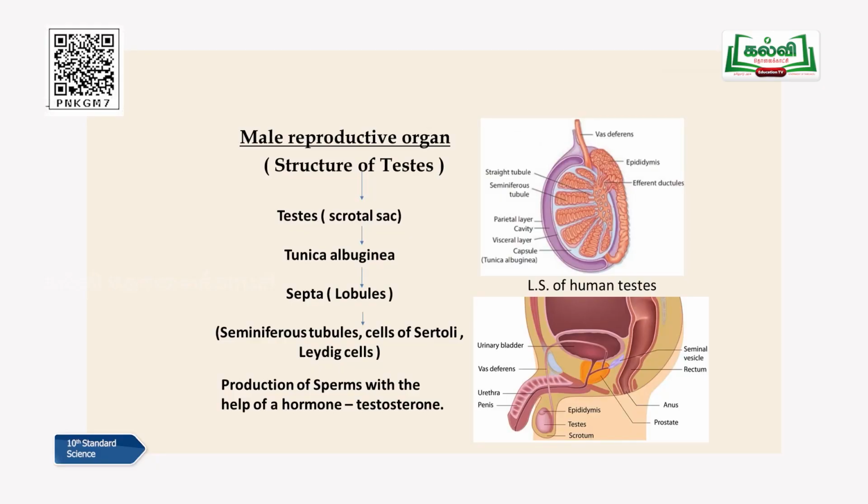Now we'll move on to the primary sex organs. In the case of male, you can see the beautiful diagram given here, with the complete reproductive system of male as well as the structure of testis, the longitudinal section of testis, in these two diagrams, children. Definitely in 9th standard you would have learnt about the anatomy and physiology of reproductive organs in detail. Anatomy is nothing but external structure. Physiology means functions. So you have already learnt the external structure as well as the functions in 9th standard. Let me give you a recap on that.